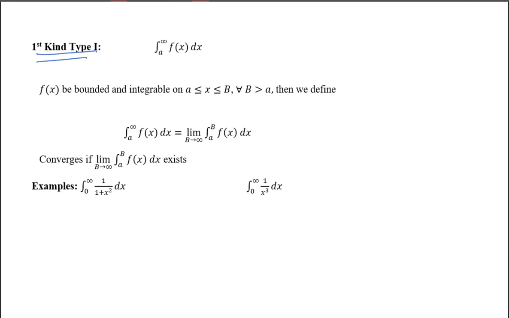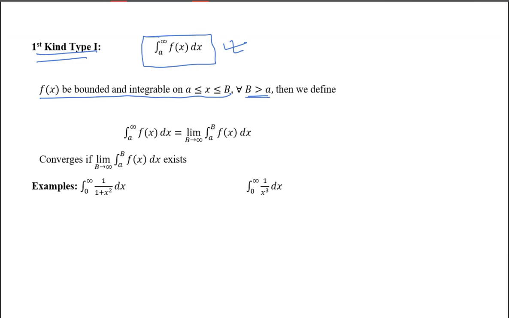First kind means either of the two limits is infinity. If the upper limit is infinity, a to infinity, the general form for first kind, first type is a to infinity f of x dx. If we have a to infinity f of x dx, then this improper integration is known as first kind, first type. And what is the condition for convergence? That f of x is bounded and integrable over the closed interval a less than or equal to x less than or equal to capital B, for all capital B greater than or equal to a.